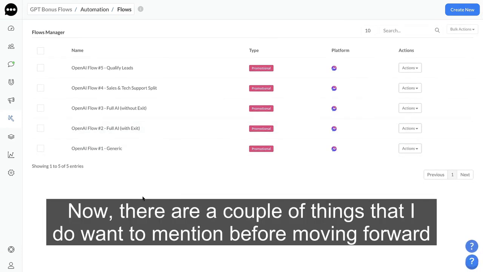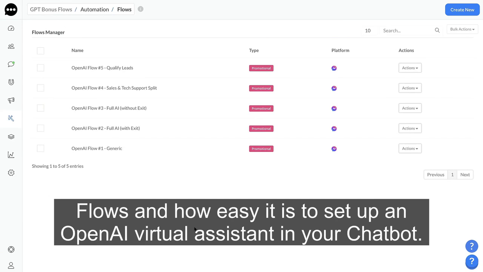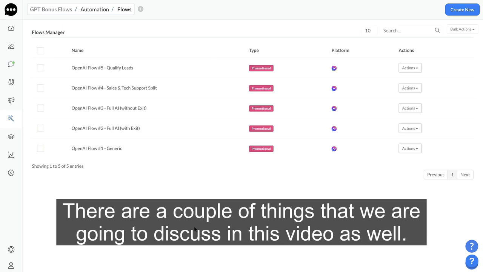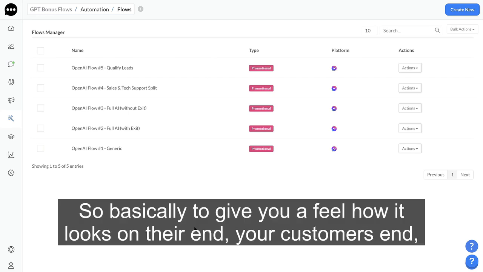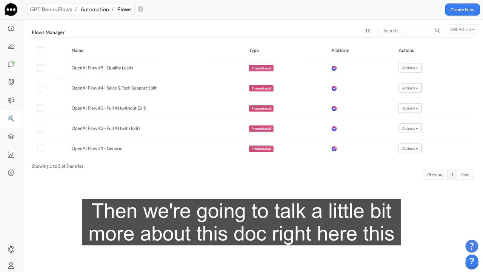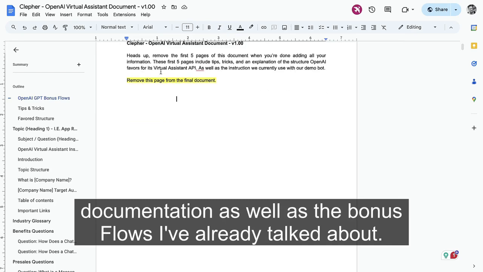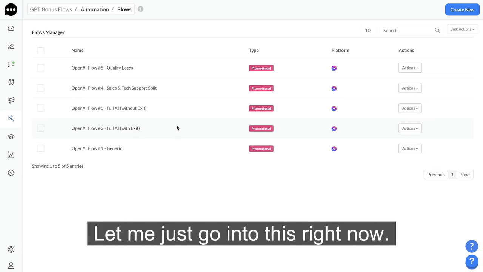Now, there are a couple of things that I do want to mention before moving forward to the Clever part right here, where we demonstrate the flows and how easy it is to set up an OpenAI virtual assistant in your chatbot. There are a couple of things that we are going to discuss in this video as well. I'm going to give you a short little demo on Messenger. So basically, to give you a feel how it looks on their end, your customer's end, or the customers your client has, right? So that's super important to basically get that feel as well as a customer. Then we're going to talk a little bit more about this doc right here, this documentation, as well as the bonus flows I've already talked about. Now, without further ado, let me just go into this right now.